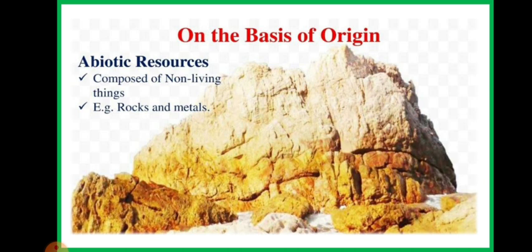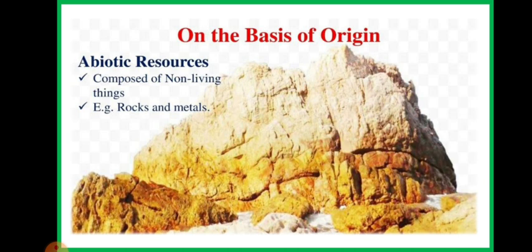The next type of resources, abiotic resources. In the word abiotic, a is used before biotic. That means that has no life. So the non-living components, naturally occurring non-living resources, are considered as abiotic resources. But it should be natural.